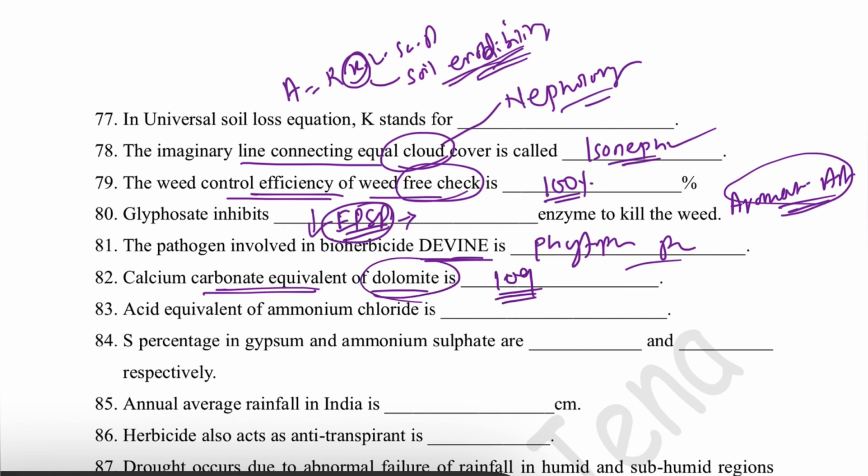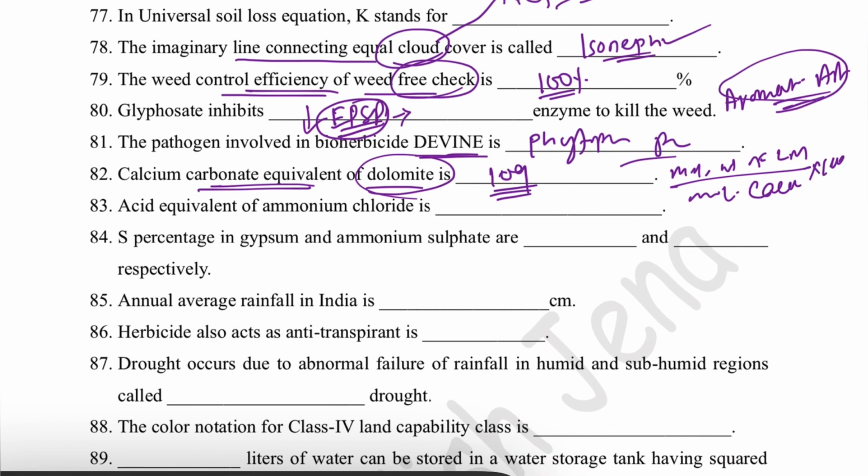Then the calcium carbonate equivalent of dolomite is 109. You have to remember the calcium carbonate equivalent, or you can calculate it like this: the molecular weight of the liming material divided by the molecular weight of calcium carbonate, into 100. So in this way you can calculate the calcium carbonate equivalent.